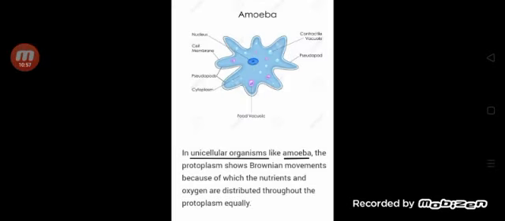Let us observe in the unicellular organisms. In unicellular organisms like amoeba, the protoplasm shows Brownian movements, because of which the nutrients and oxygen are distributed throughout the protoplasm equally.